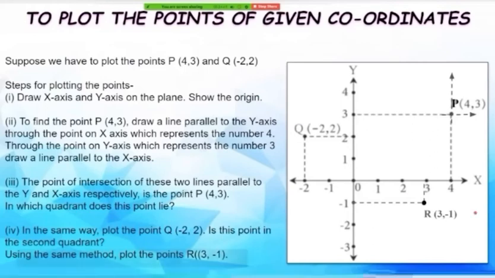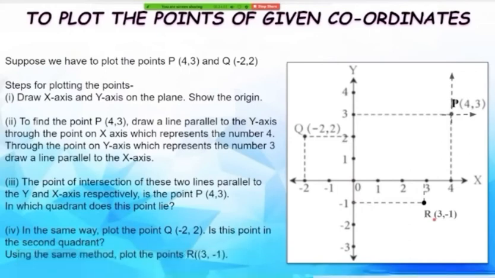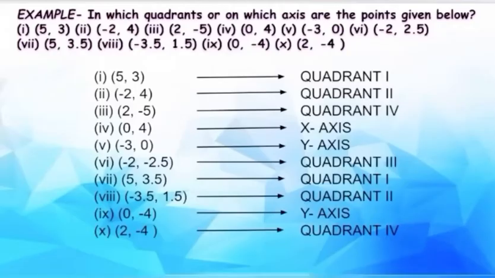And the point Q lies in the second quadrant and the point R lies in the fourth quadrant. So these are the steps that are to be followed to plot the points of given coordinates.